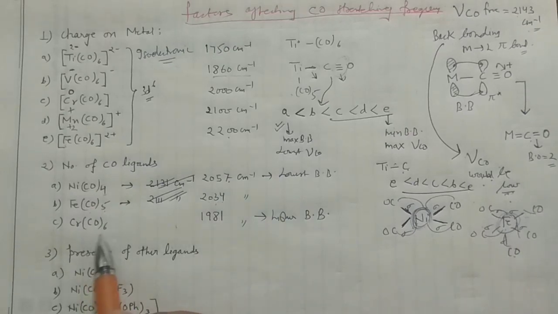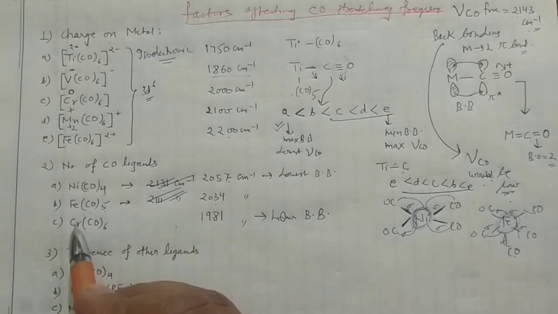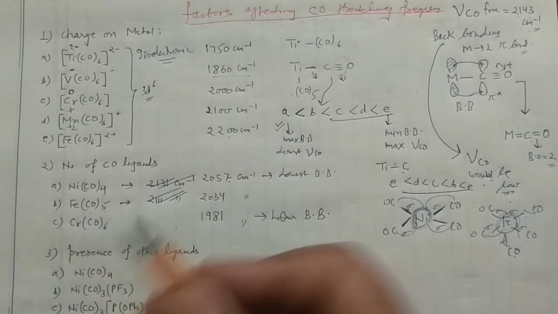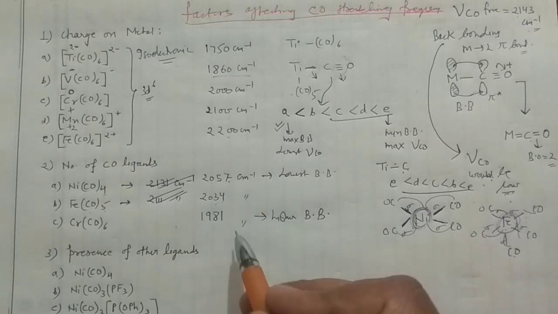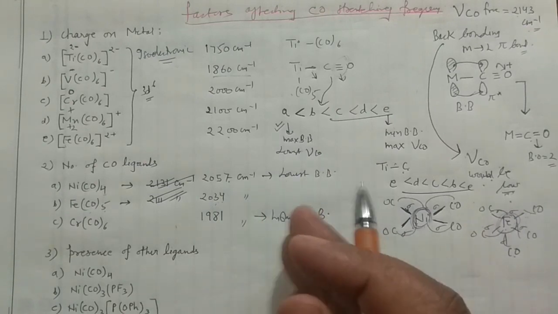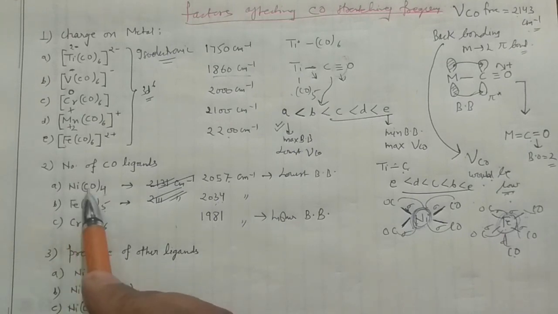And when 6 carbonyls are there, there is a further increase in the electron density over this metal. So it will form more back bonding, and the value of the carbonyl stretching frequency would be quite low. So the carbonyl stretching frequency goes in that manner, and the reverse is true for the metal, meaning the nickel carbon, iron carbon, and chromium carbon bonds.